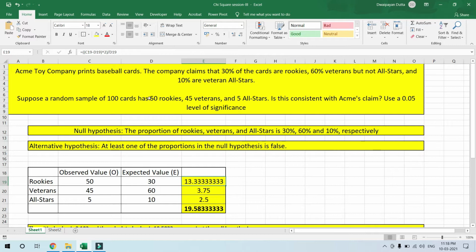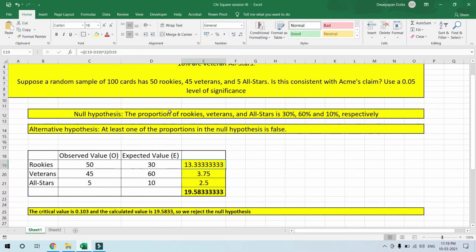That means the sample is showing that among these 100 cards, 50 are rookies, 45 veterans and 5 all-stars. Is this consistent with the distribution, that is 30% cards are rookies, 60% veterans but not all stars, and 10% veterans and all stars? We have to use a 0.5% level of significance. Now coming to the null hypothesis, it says that the proportions of rookies, veterans and all stars are 30%, 60% and 10% respectively, and the alternative hypothesis is